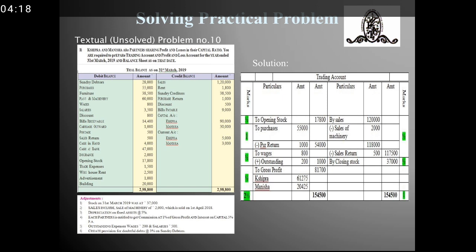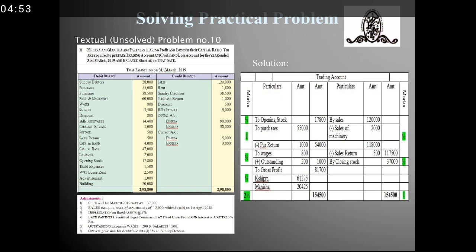Moving on to the credit side of the trading account, the sales for the year was 1,20,000, from which I deducted the sale of machinery. It was given in the adjustment. So 2,000 I have deducted, and the amount I got is 1,18,000. From that I deducted sales return 500, and so my total amount in the outer column comes to 1,17,500. And the next entry is of closing stock, that is 37,000.